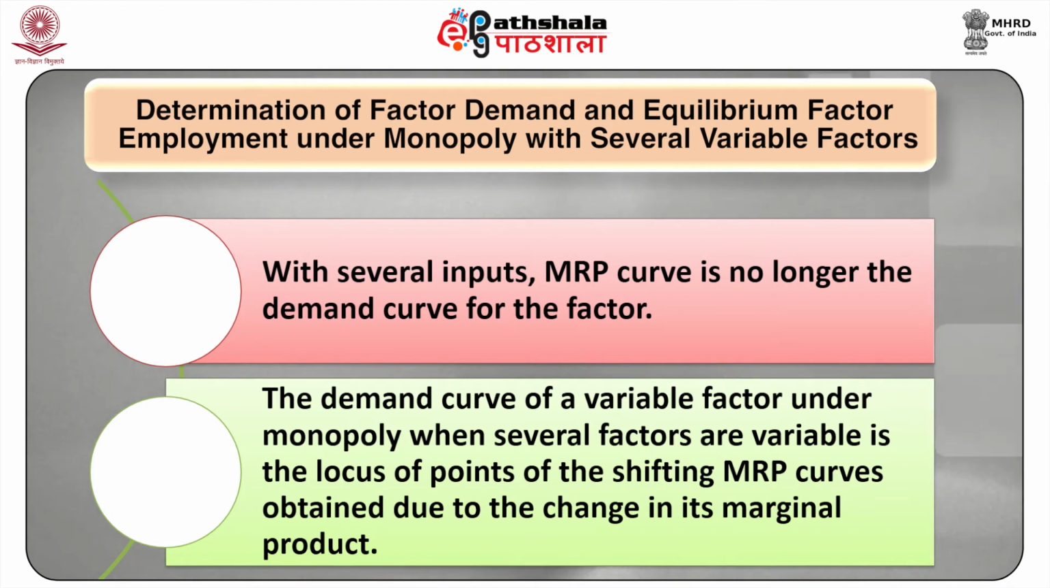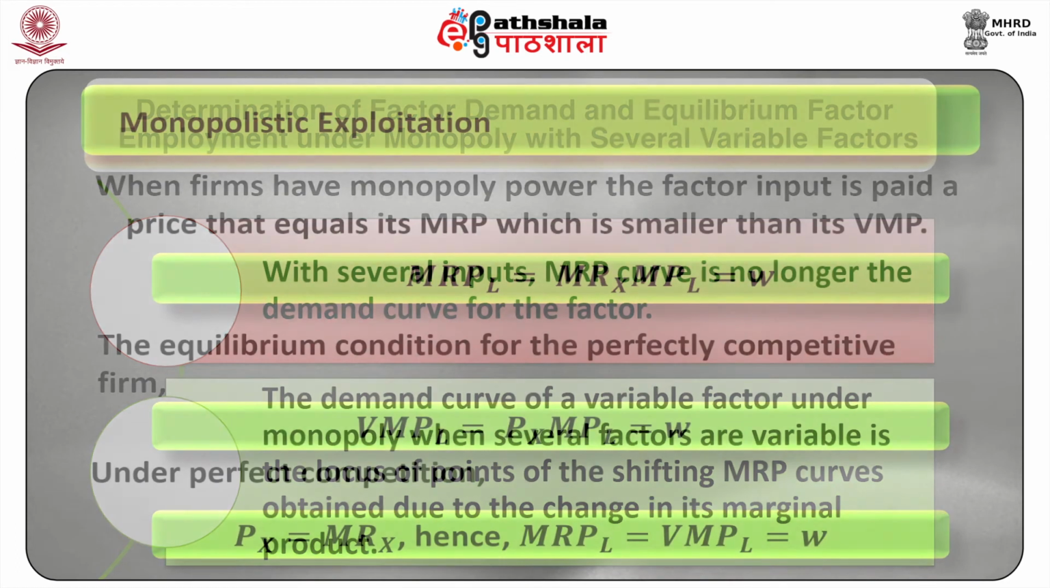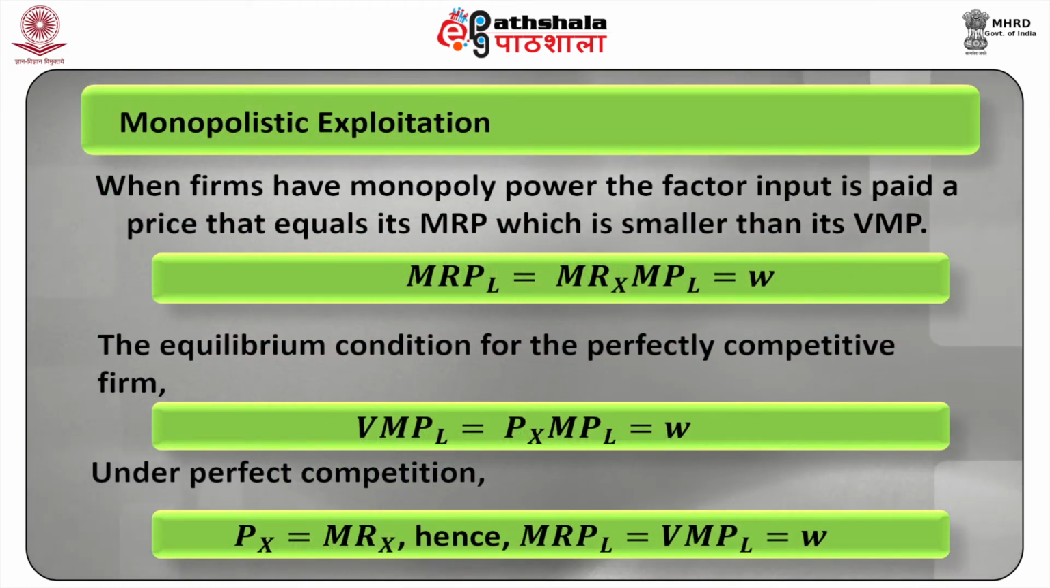The reasoning and analysis is similar to the one under perfect competition. The demand curve of a variable factor under monopoly, when several factors are variable, is the locus of points of the shifting MRP curves obtained due to the change in its marginal product. Let's now look at monopolistic exploitation.